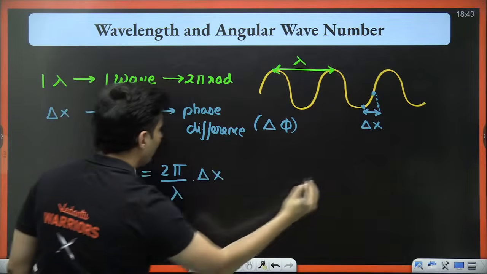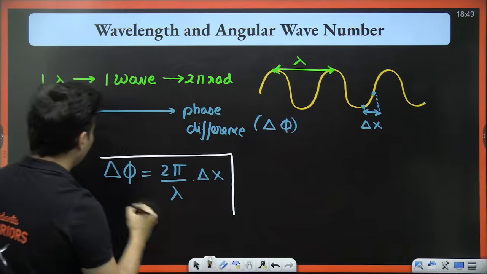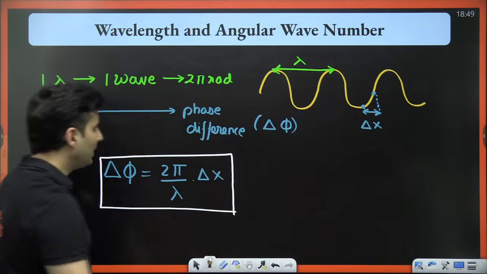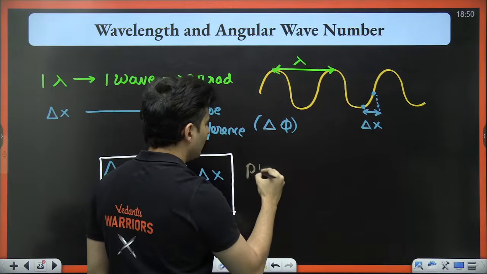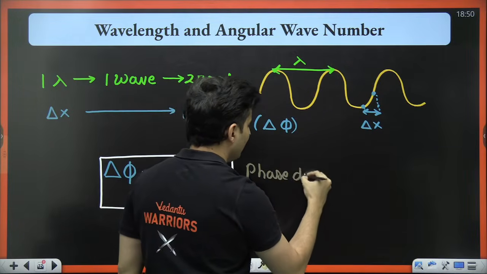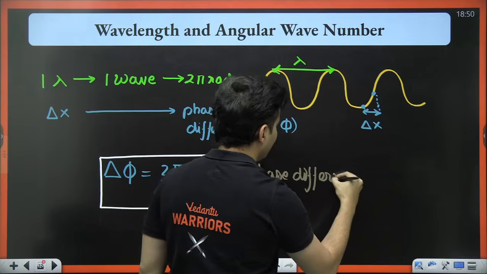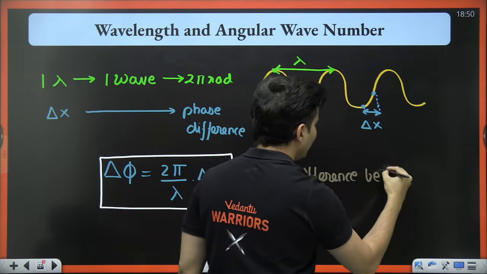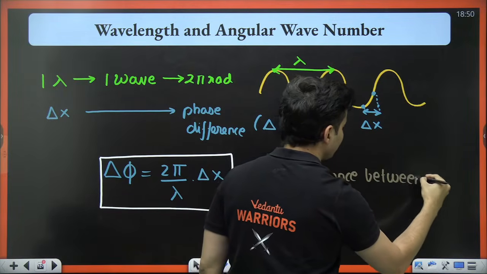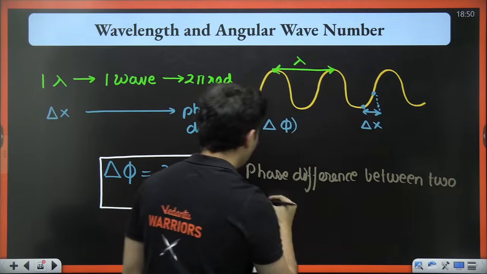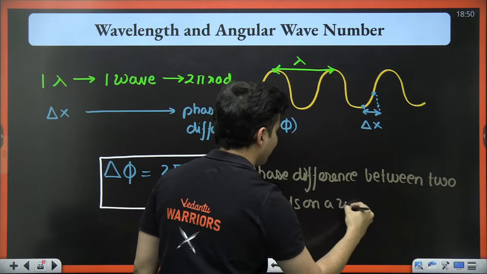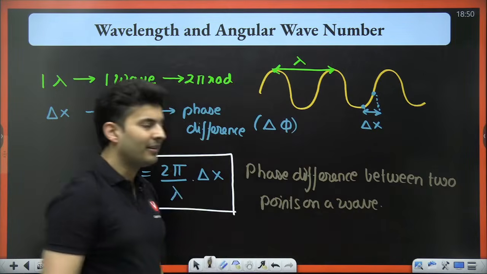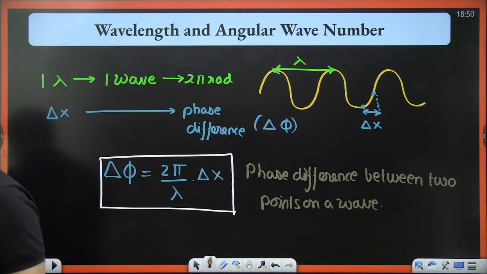This becomes your formula for finding the phase difference between any two points on a wave. Keep this in mind.